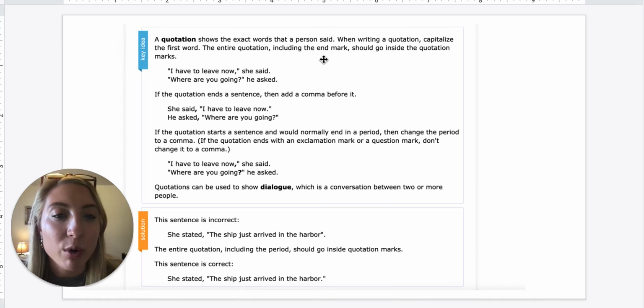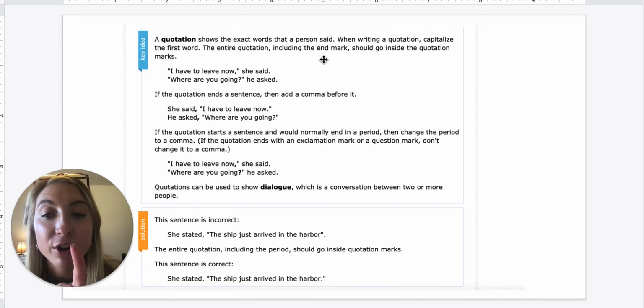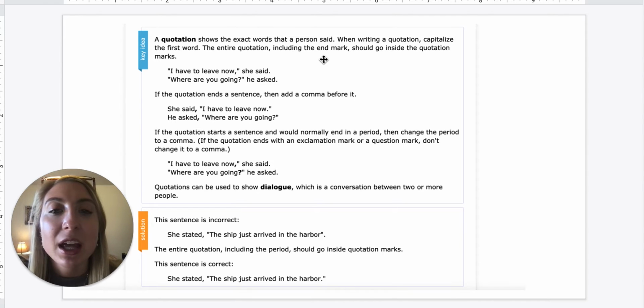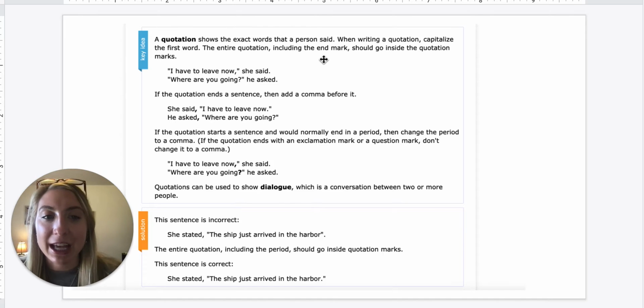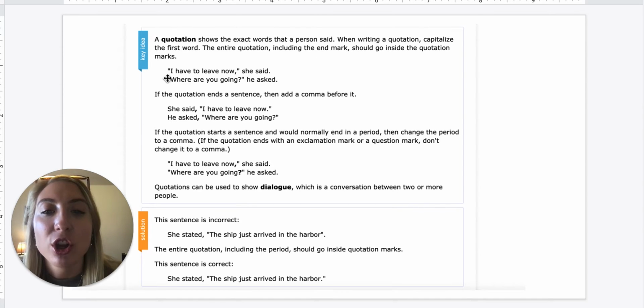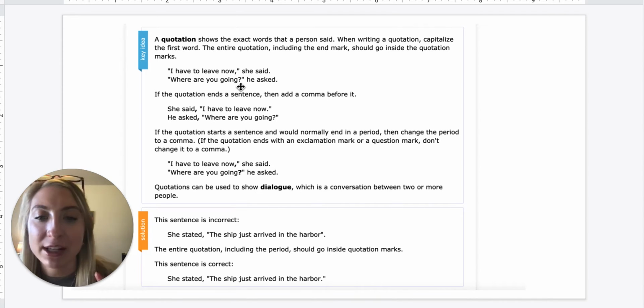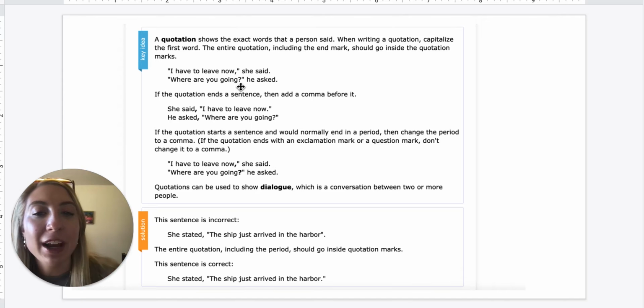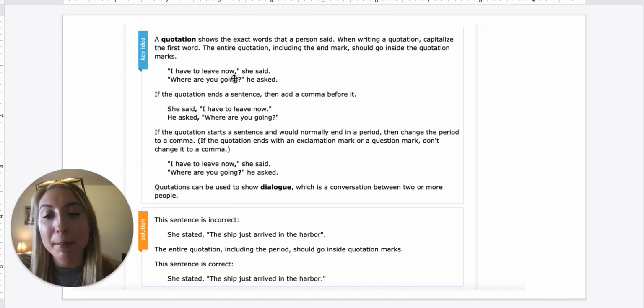When writing a quotation, capitalize the first word. So just like our titles, the first word is capitalized. The entire quotation, including the end mark, should go inside the quotation marks. So it says, "I have to leave now," she said. So you have the quotations around the words that she said directly. And then, unless it's a question or an exclamation point, you're going to add a comma right here, but that should be on the inside of the quotation marks.